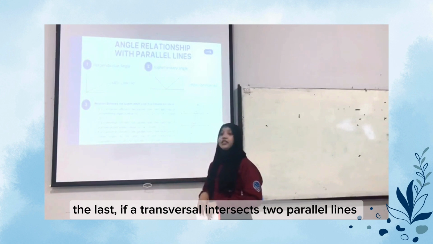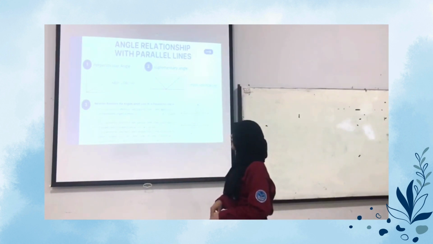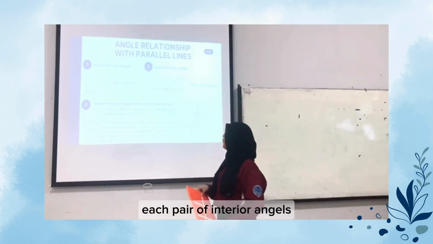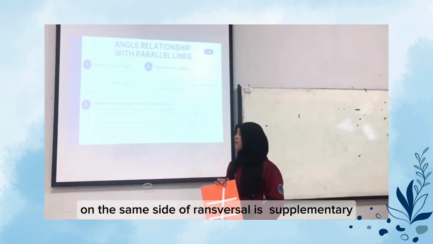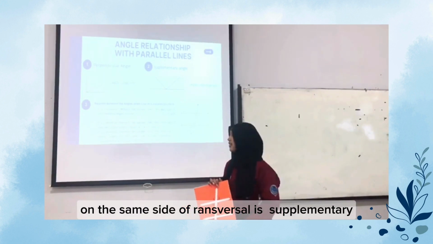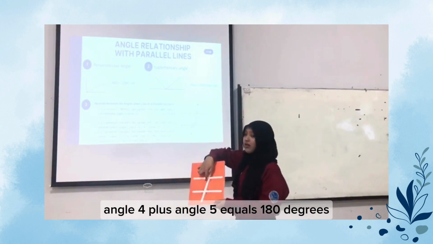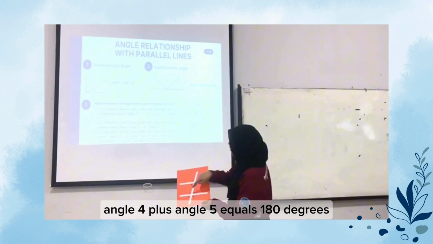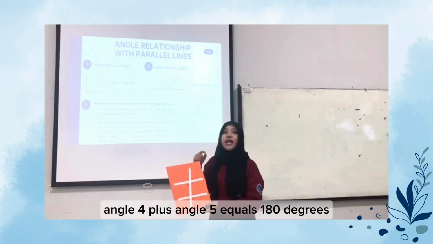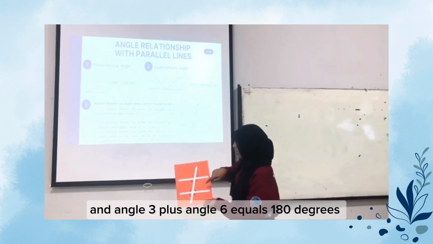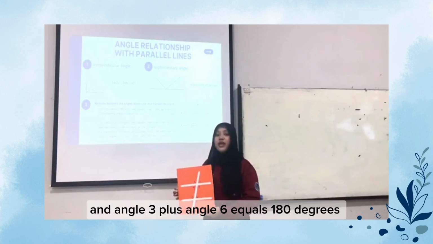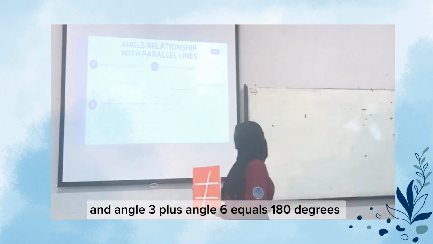The last, if a transversal intersects two parallel lines, then each pair of interior angles on the same side of the transversal is supplementary. It is angle 4 plus angle 5 equals 180 degrees, and angle 3 plus angle 6 equals 180 degrees.